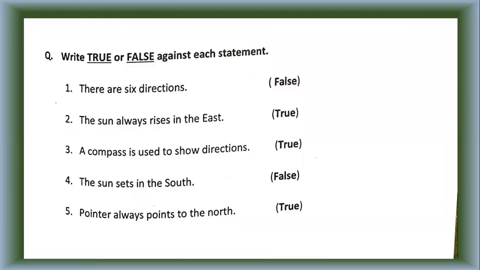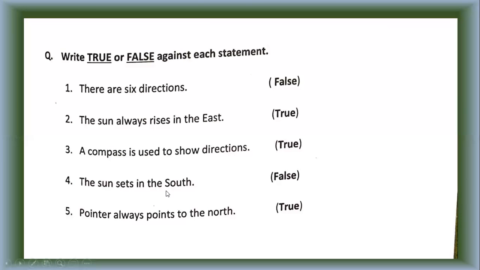Now we have true false for this. Number 1, there are 6 directions. No, it's wrong. How many directions do we have? North, south, east, west. These are 4. So if they are asking 6 directions, it's a false statement. The sun always rises in the east. Yes, true. A compass is used to show directions. Yes, a compass is used to show directions. True.